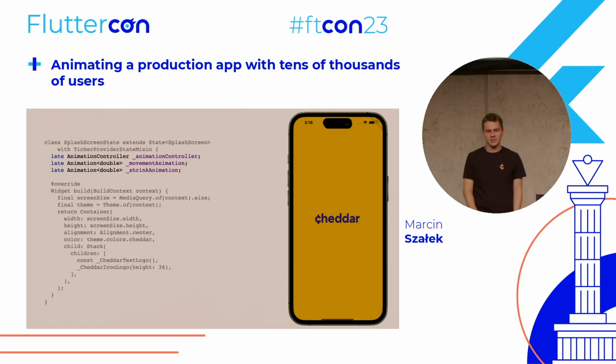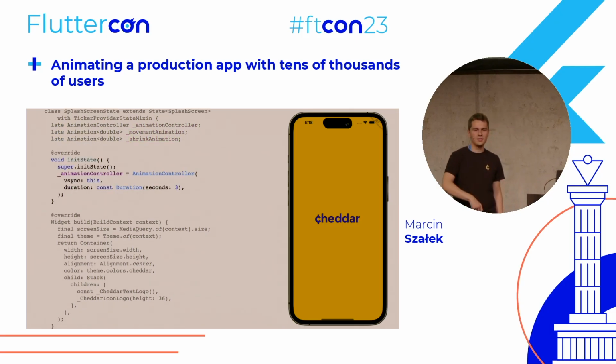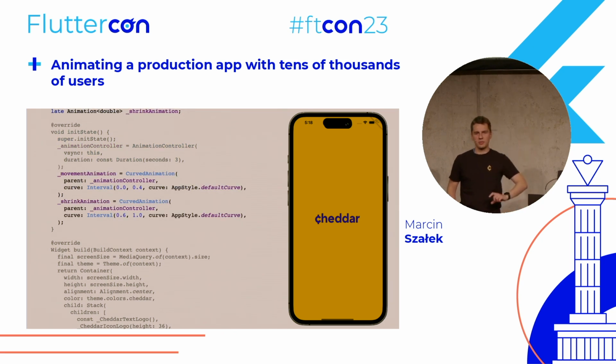How it looks in practice, we have an animation controller, we create animation controller with movement animation and shrink animation. And in the init state, we create this animation controller. And then we create movement animation and shrink animation. You can notice here we are using curved animations with intervals.